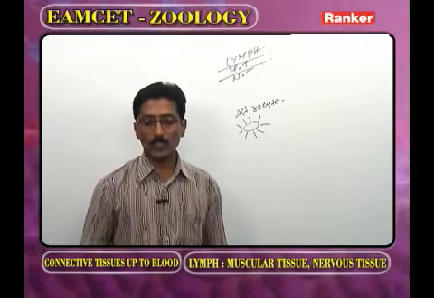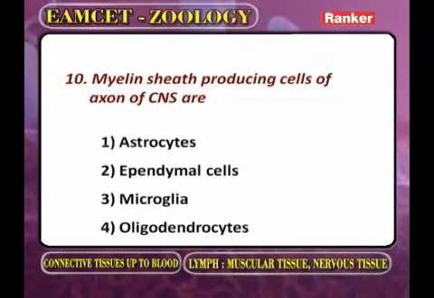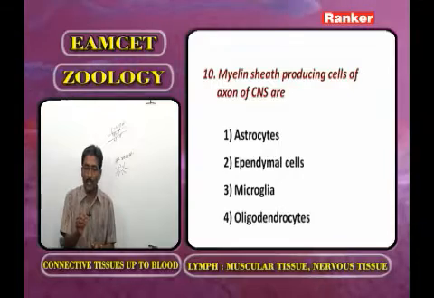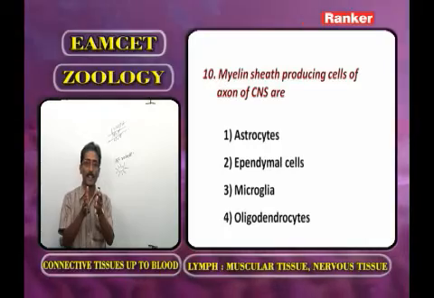Now we go for the next question. Myelin sheath producing cells of axon of CNS. The same question asked in another way: myelin sheath producing cells of CNS are. CNS means central nervous system.